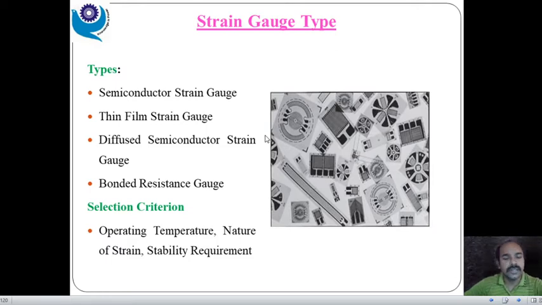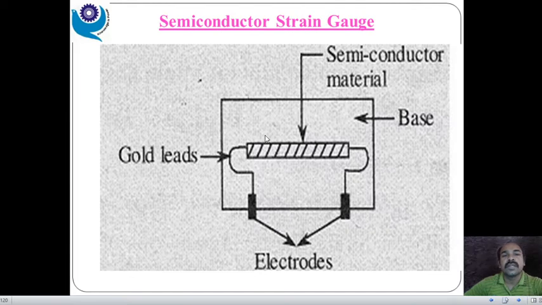In the semiconductor strain gauge, semiconductor material is used, and due to the use of the semiconductor, the concept of the piezoresistive, piezoelectric effect is used, because we know that in the piezoelectric effect, when we apply a force or pressure, there is a generation of electricity, right?